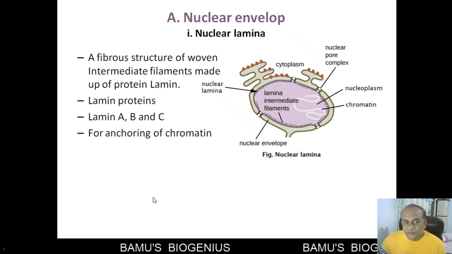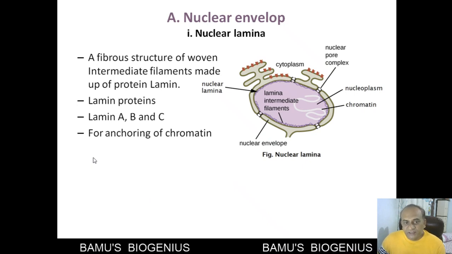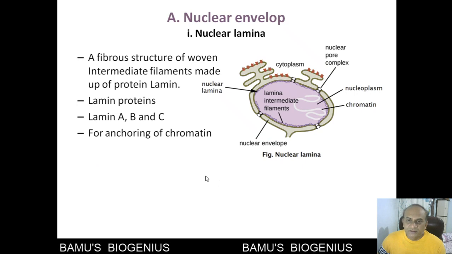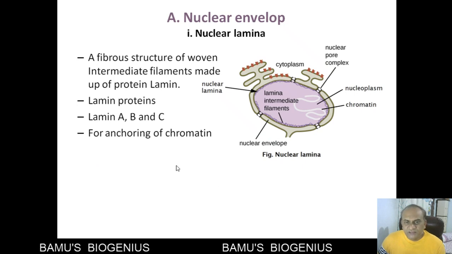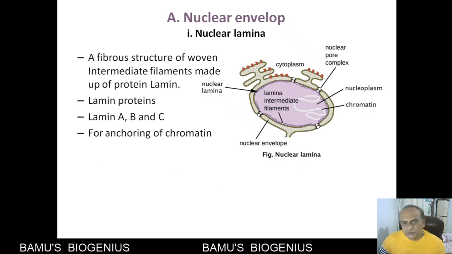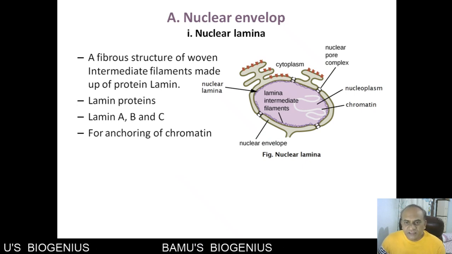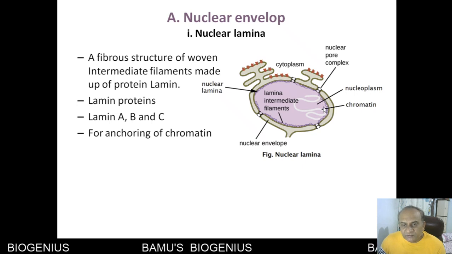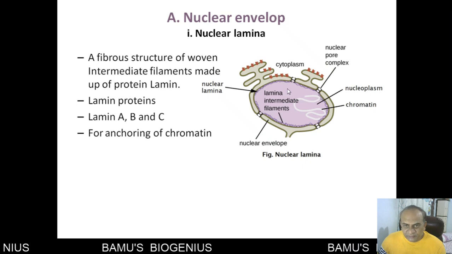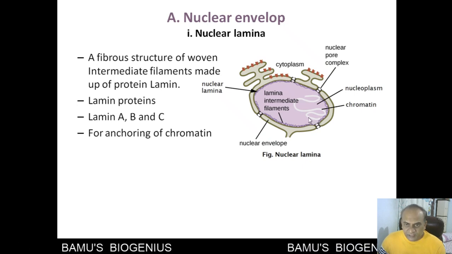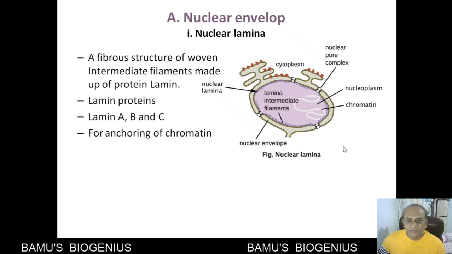These lamin proteins are of three types: lamin A, lamin B, and lamin C. The function of these lamin proteins is to give support to the nuclear membrane, as well as to give a site for attachment of chromatin. You can see here the chromatin material that is present in the nucleoplasm is attached to this lamin protein like this.